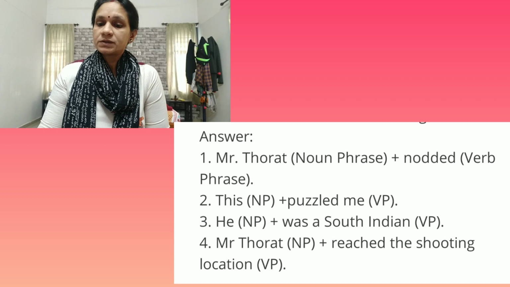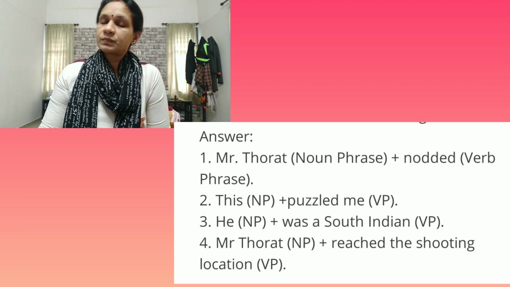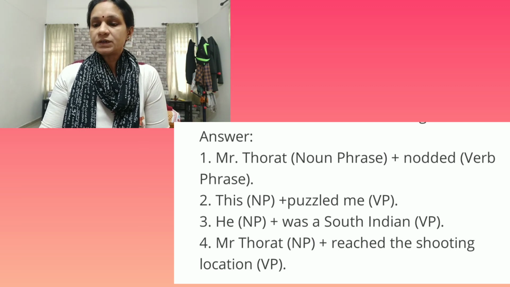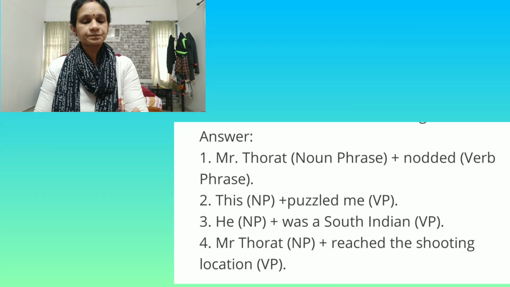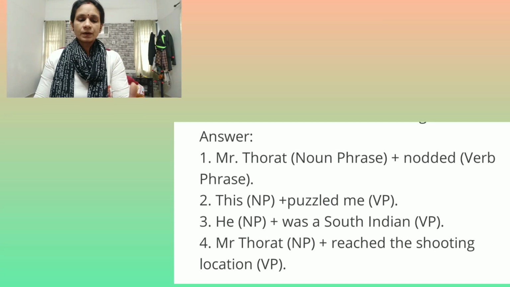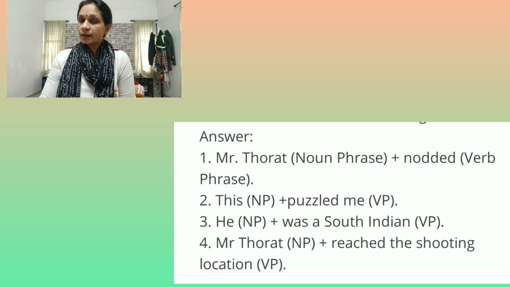Second sentence, this puzzled me. Here, this is a noun phrase. Puzzled me is the verb phrase. Next one, he was a South Indian. He is a noun phrase and was a South Indian is the verb phrase. Then fourth one, Mr. Thornton reached the shooting location. In this sentence also, Mr. Thornton is a noun phrase and reached the shooting location is the verb phrase.